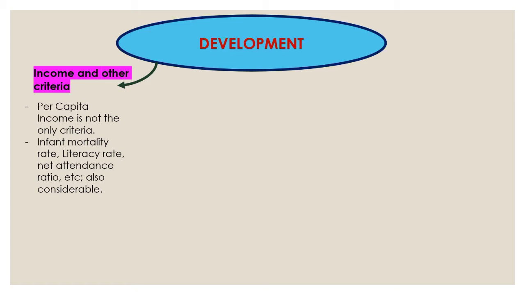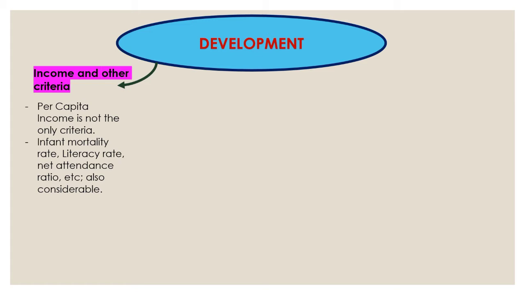But infant mortality rate means, when a child is born in a year, amongst 1,000 children born in that year, if that child is not able to survive till the age of 1, that is before 1 year of age, if that child dies because of whatever reason, then that is said to be infant mortality rate.